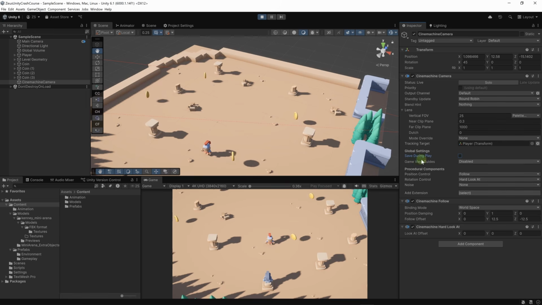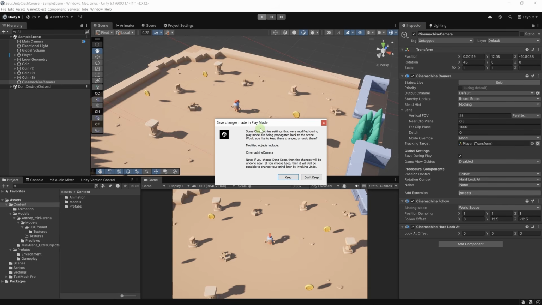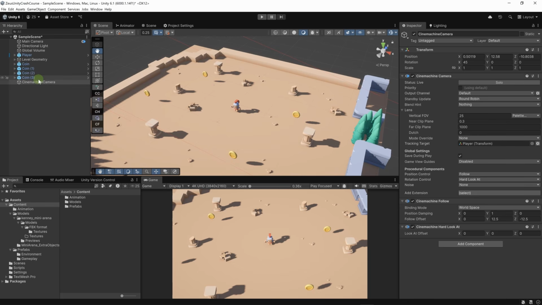Now to save the data in the inspector of our Cinemachine camera, we can check save during play. And by going out of play mode, we'll get this dialog, save changes made in play mode. We can choose to keep the changes. Let's put our Cinemachine camera at the top and let's rename it to top-down camera.